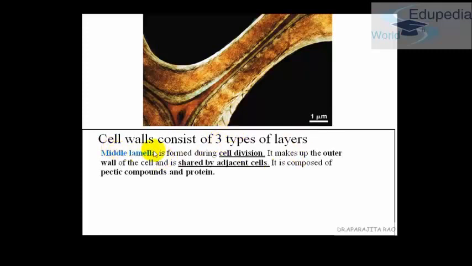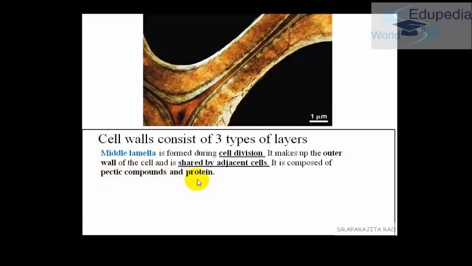First being the middle lamella. The middle lamella is the layer which is formed first. It is formed during the cell division only, and it makes up the outer wall of the cell. Another very important property of cell wall is that when there are a group of cells together, the cell walls of adjacent cells share each other's cell wall. This layer is made up of pectin compounds and proteins.